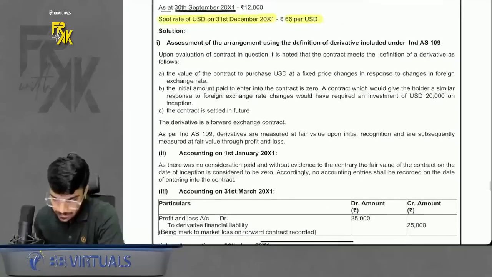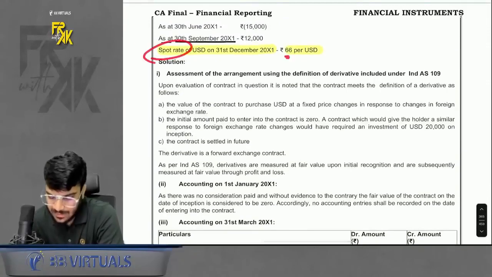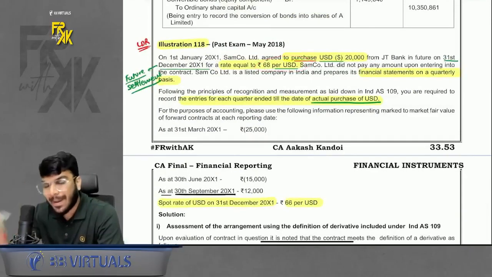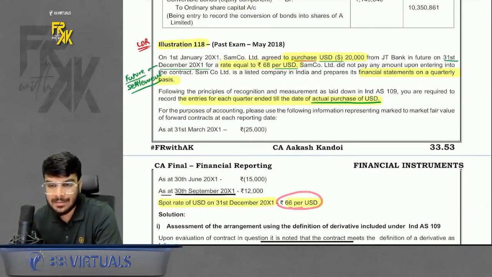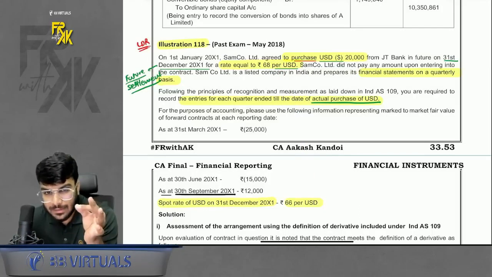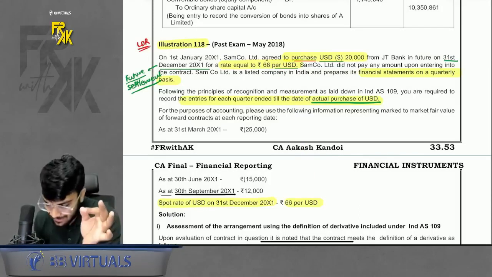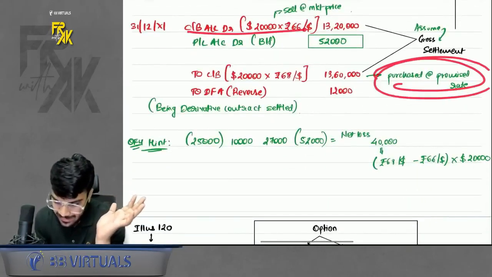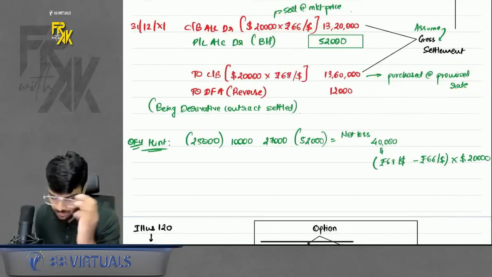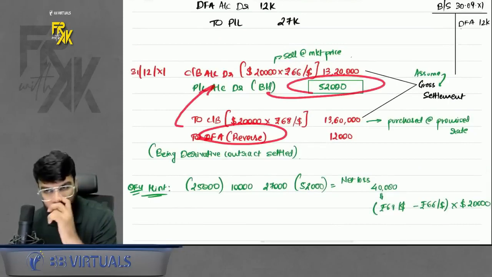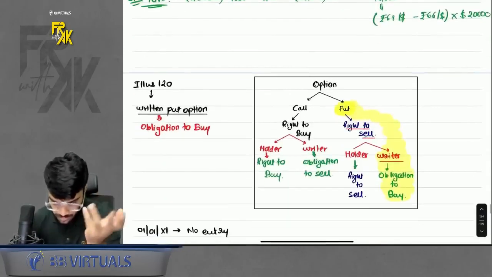Right. And then the ultimate settlement. The ultimate spot rate is 66. Now, whatever is the spot rate, you promised to buy at 68 rupees. You are buying at 68 rupees, but the price in the market is 66. Can I say it is an unfavorable contract for you overall? Why? Because you are going to buy at 68 something which is worth only 66 today. So the gross settlement will be done. We will buy at the promised rate, we will sell at the market rate, because we are only buying for speculation, so we will have to immediately sell it. Whatever DFA or DFL is there, just reverse it and transfer the difference to profit and loss. Simple. This was a derivative question, which is very fairly simple.